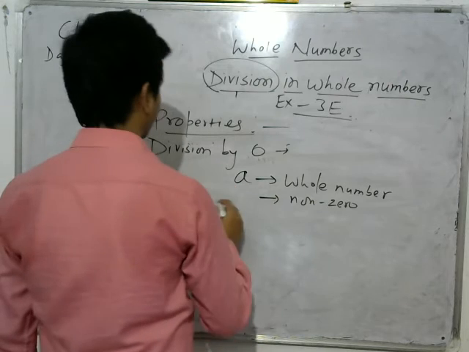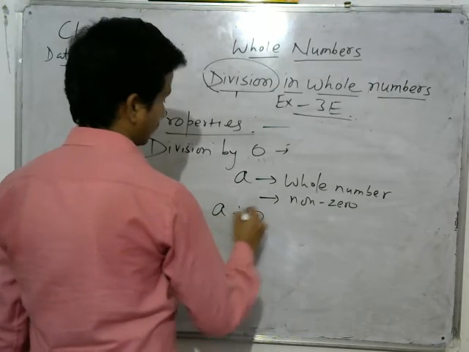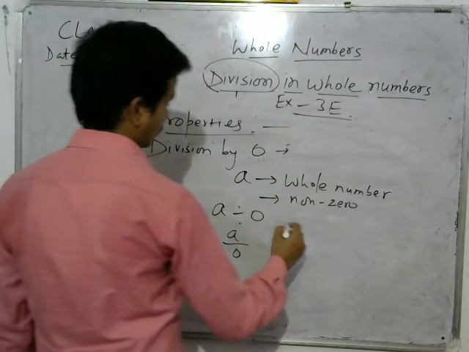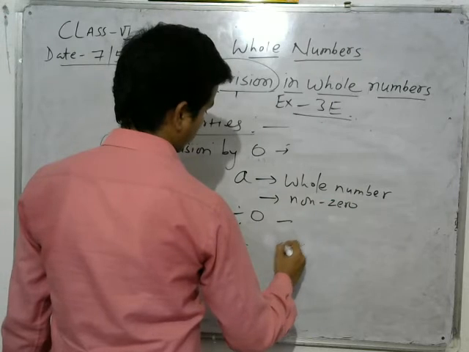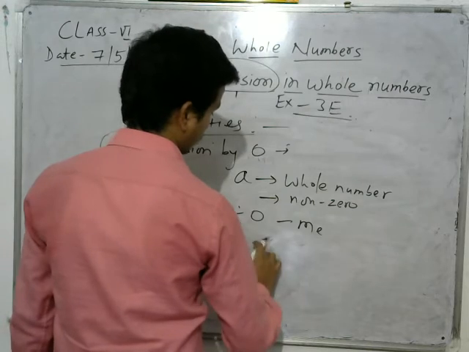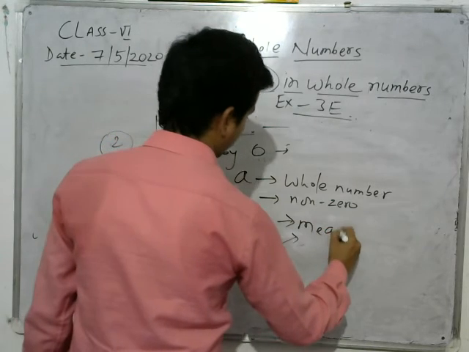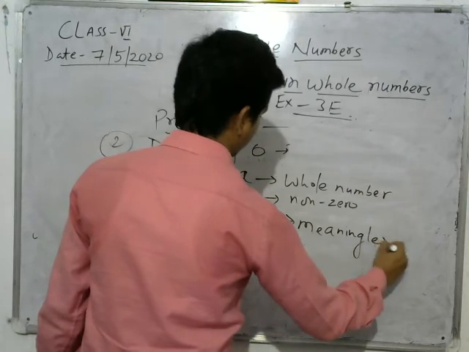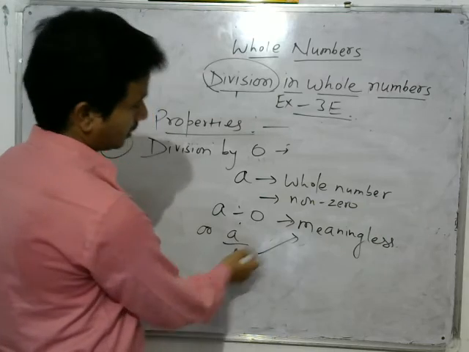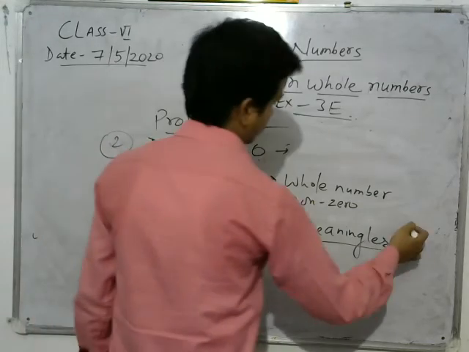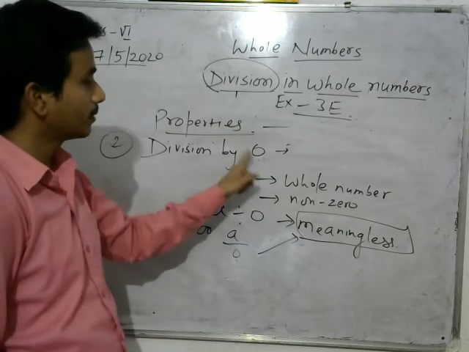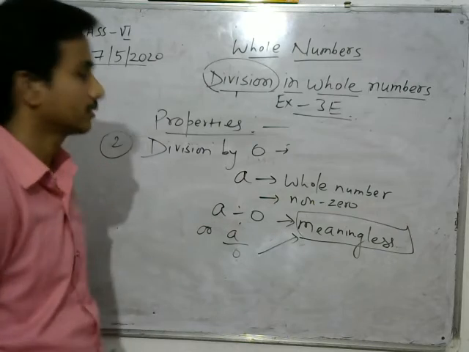Non-zero means not equal to zero. And when you divide A by 0, this is meaningless. When you divide any whole number by 0, that is meaningless. It has no meaning.